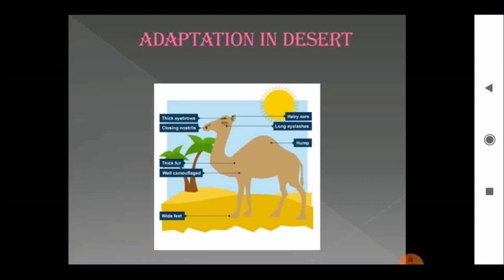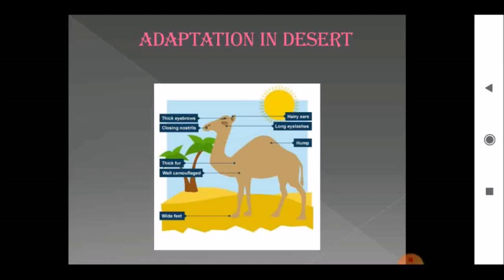Students, camel has thick skin which prevents loss of water through sweating, or you can say evaporation. Hump stores food in the form of fat, which can be used when food is scarce. And pads of skin are present under the feet that act like a cushion and enable the camel to walk easily on sand without sinking.